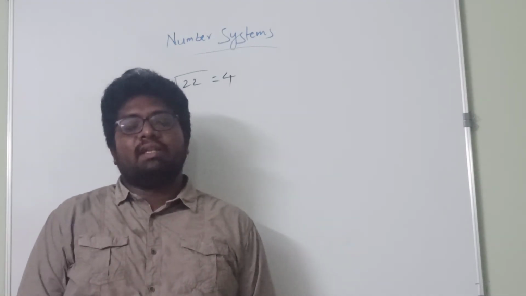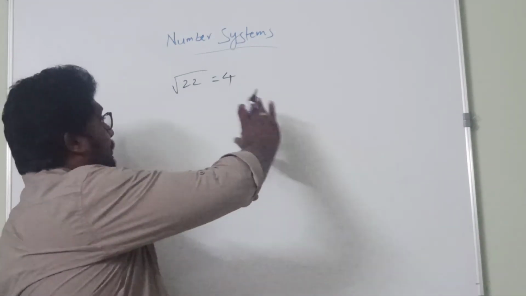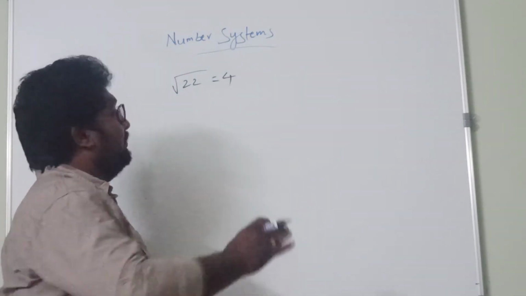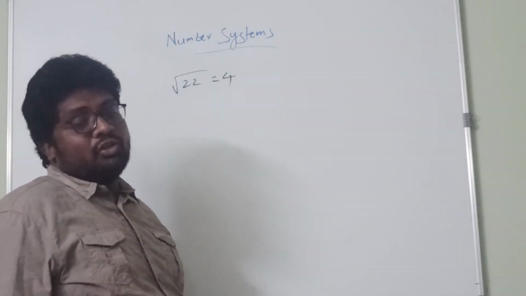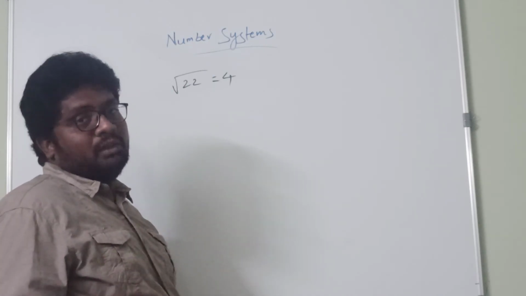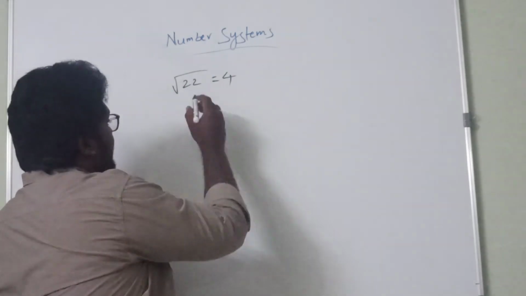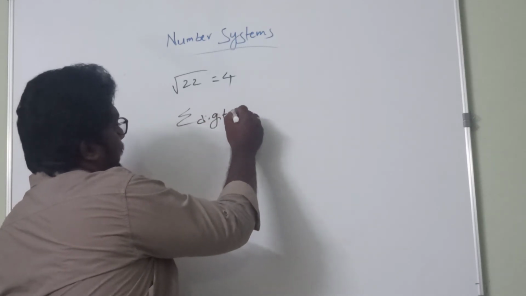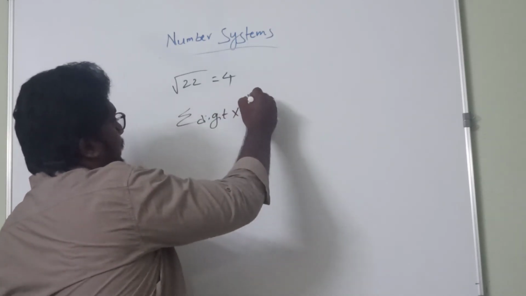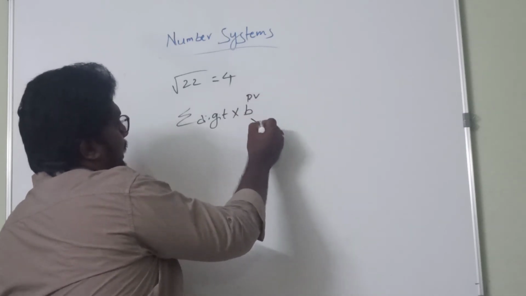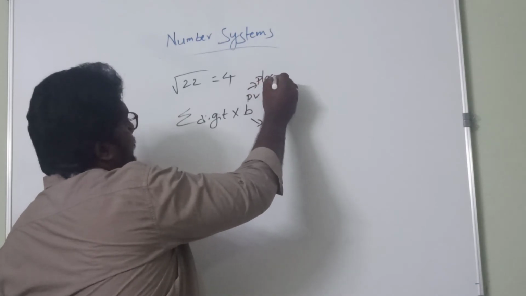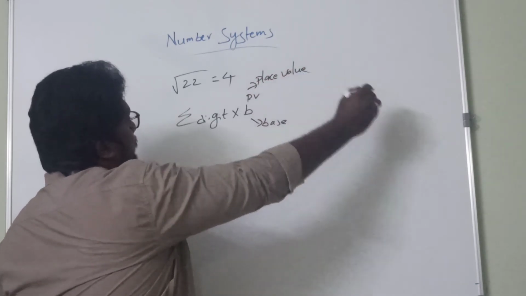Here the base value is not given, so we have to find the base or radix of this particular number. To find the base of any number, we have a formula: the summation of the digit into b power pv. Here b represents the base and pv represents the place value.